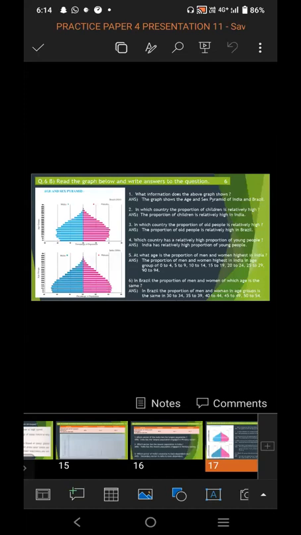Compulsorily, there is no option. All the 6 you have to write. 1 mark for each answer. So it comes for 6 marks, 6 questions for 6 marks.